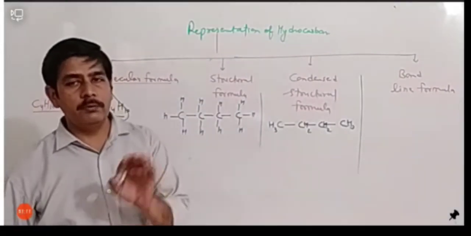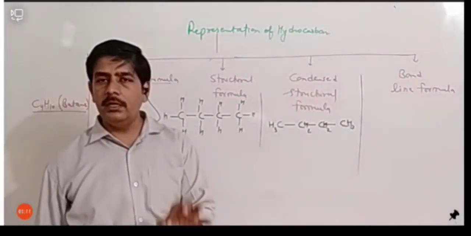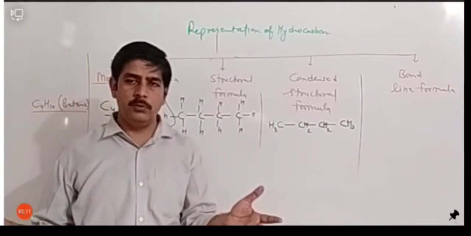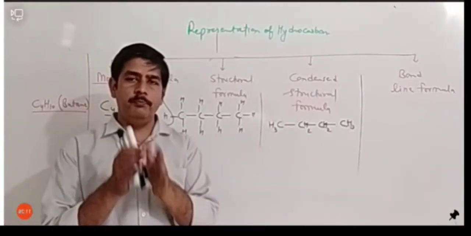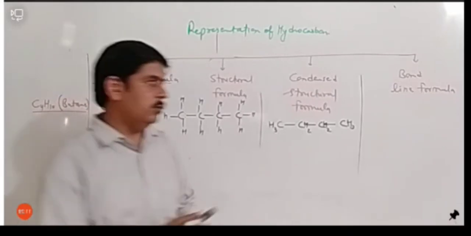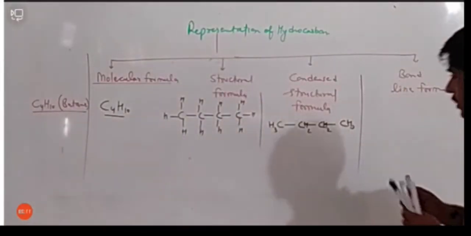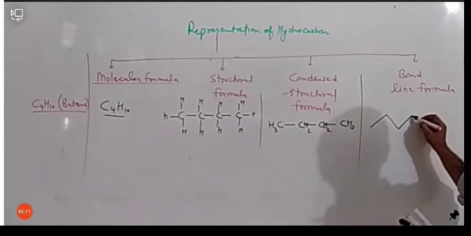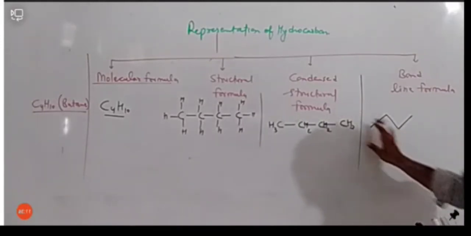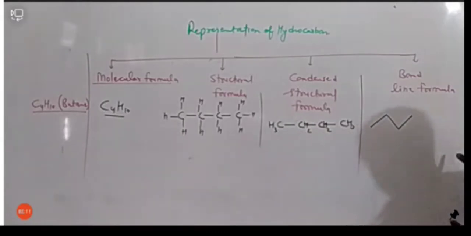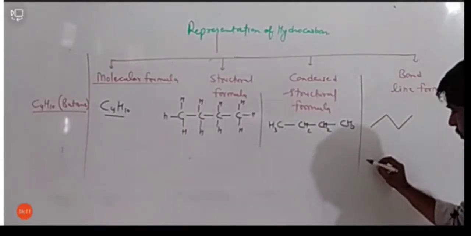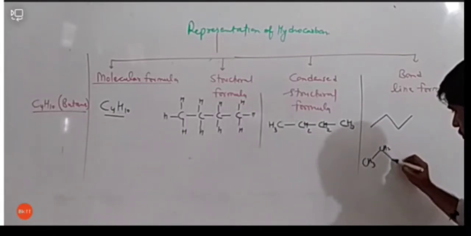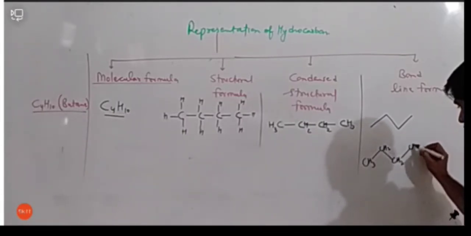And each terminating point indicates carbon. हर terminating point जो last point है आपके पास में वो कार्बन को शो करता है, और हर जो बैंड आएगा वहां पर जितने भी बैंड होंगे वो कार्बन को शो करेगा. So this formula can also be expressed as 1, 2, 3. Now this is the formula for butane. Actually, how it is butane? We can draw it like this: CH3, CH2, CH2, and CH3.